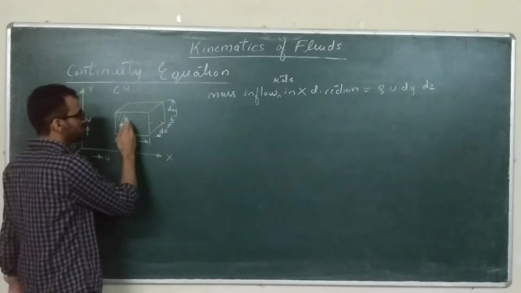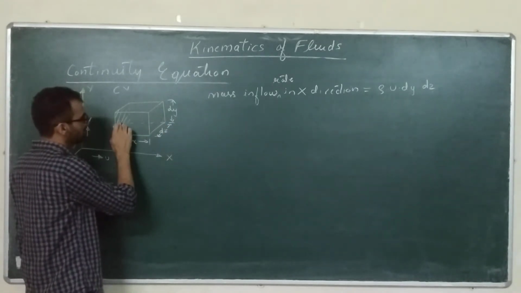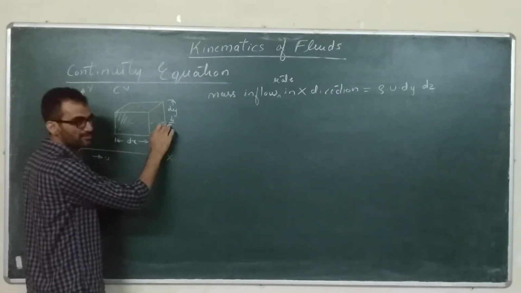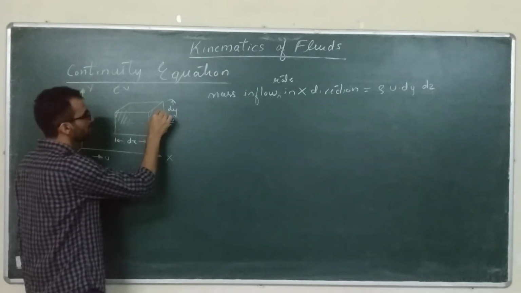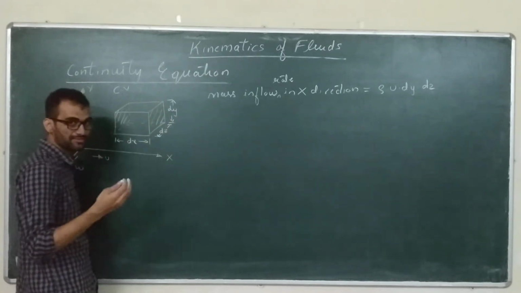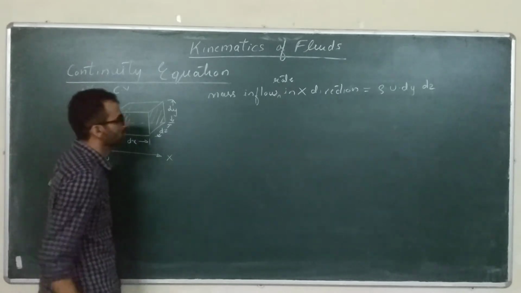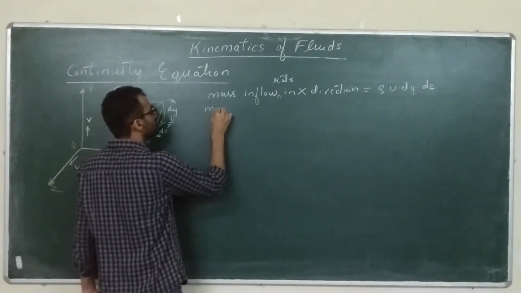Now, what is the mass outflow rate? Mass is flowing like this, from left to right, and mass is leaving from this control surface. If we talk only about the x direction, the mass outflow rate in the x direction.